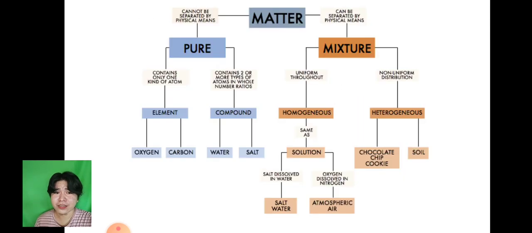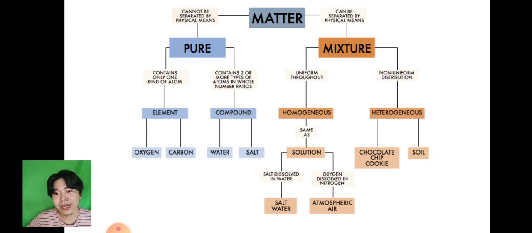Okay, so next. For us to have a bigger picture of what matter is all about, I have here a graphic organizer. This graphic organizer is very helpful, most especially because it summarizes the nature of matter. So matter could be pure or a mixture. A mixture can be separated by physical means. And pure substances cannot be separated by physical means. So let's focus first on the pure substances.